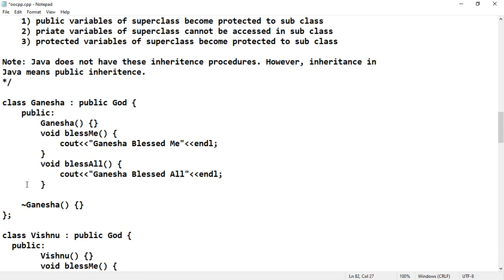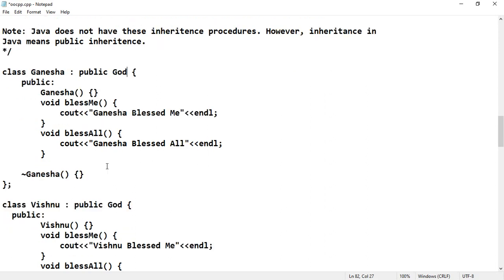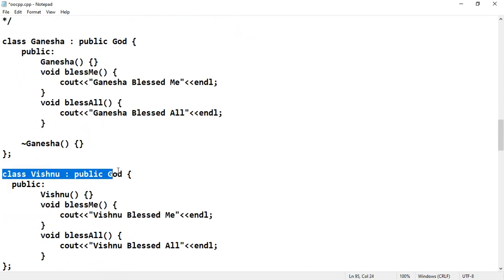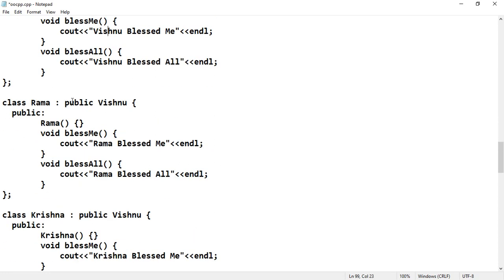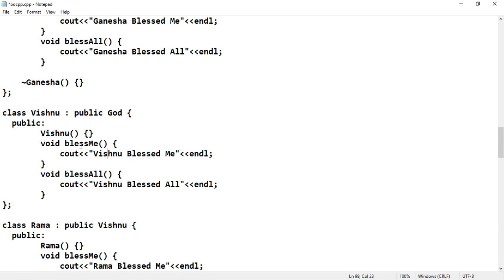Next, whatever classes I have written here are single inheritances. Class Vishnu is also a public God, so it gets the properties from God. Here Vishnu also has bless me and bless all. Here class Rama public Vishnu. Look at Rama: we are considering Rama as the incarnation of Vishnu.